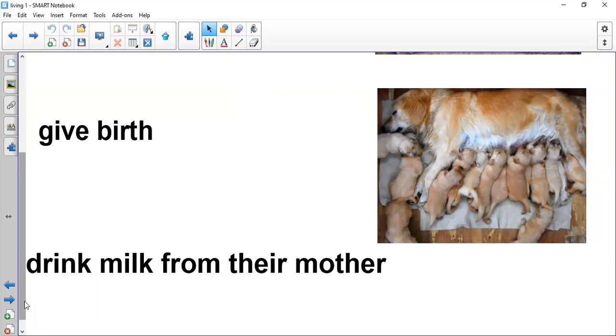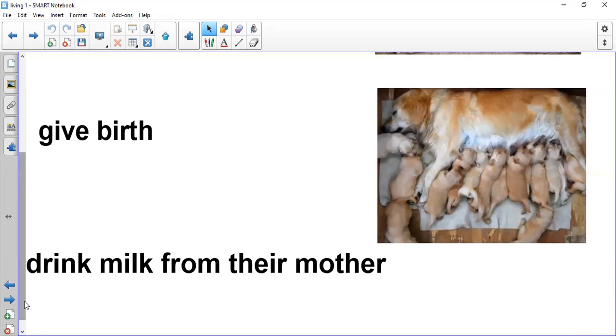Please repeat after me. Mammal has hair or fur. Mammal gives birth. The baby mammal drinks milk from their mother.